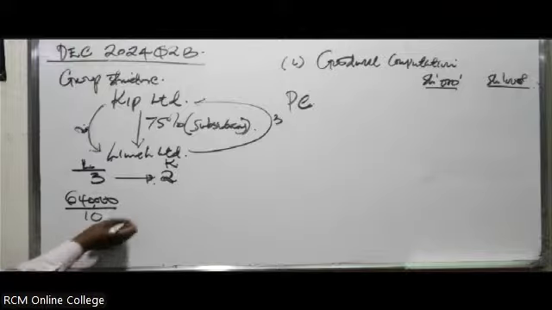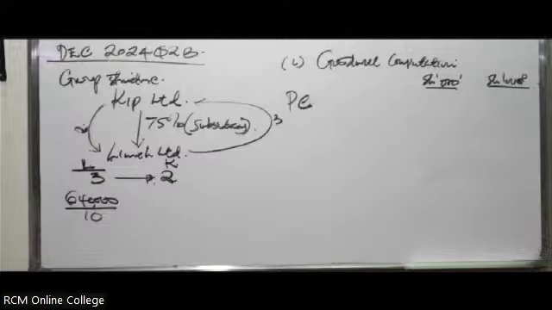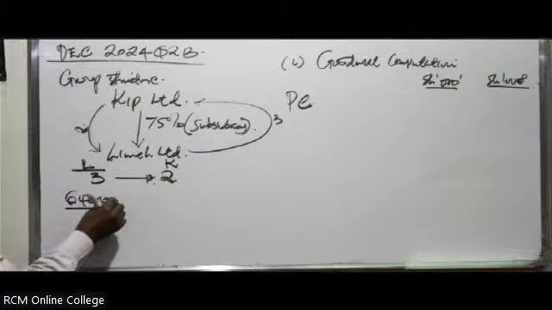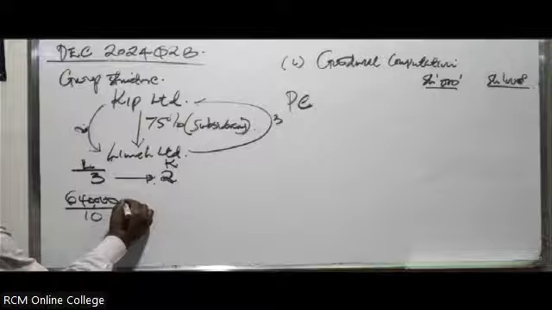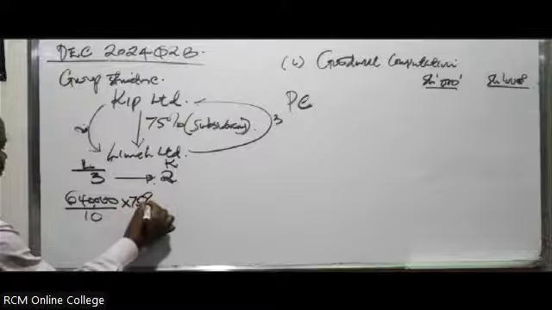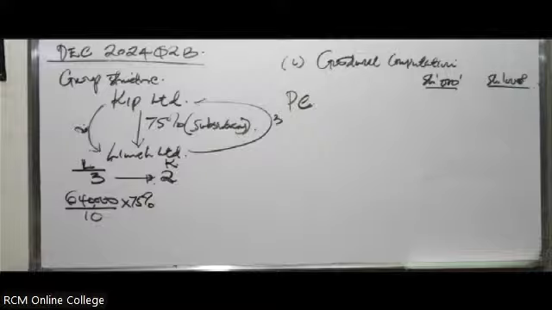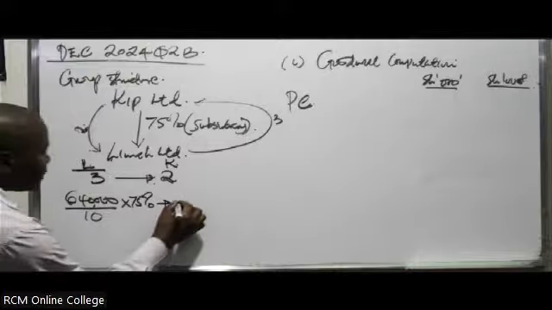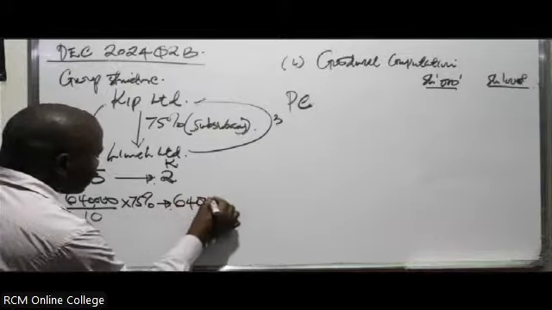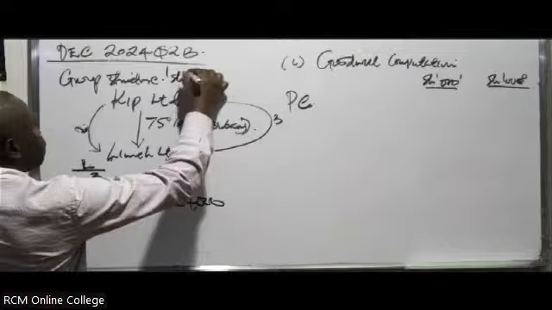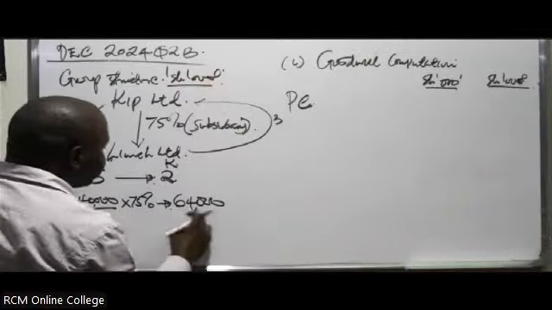With this, we'll know how many shares were acquired in Lima. The total number of shares in Lima is 640 over 10. But they acquired 75%. If you divide this, you'll find that Lima has 64 million shares on the date of acquisition, because our figures are in thousands, so our workings are in shillings of thousands.